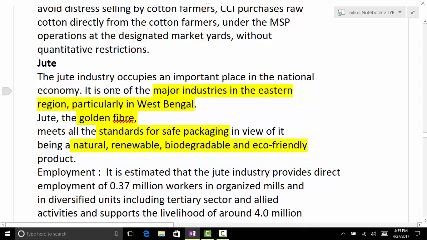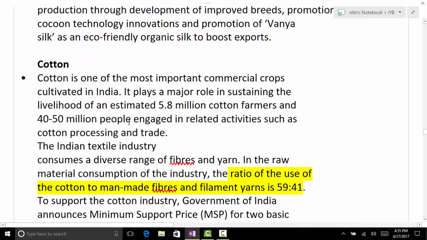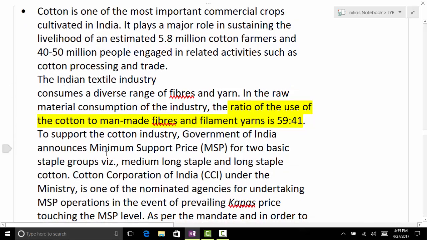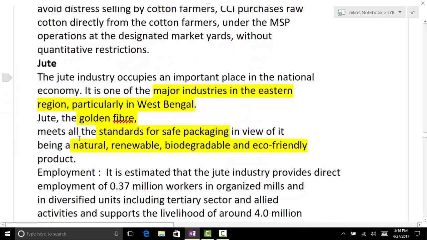Coming to the jute industry. One was cotton textile, now it is jute. I have compiled it in one place, as after certain pages cotton was again mentioned. In jute, major industries are where?